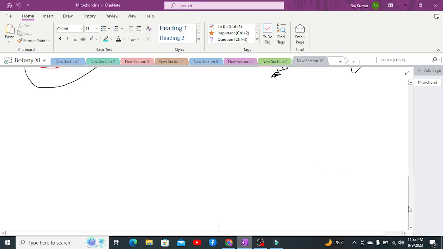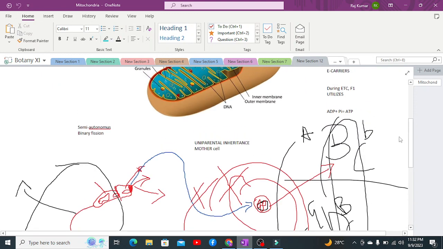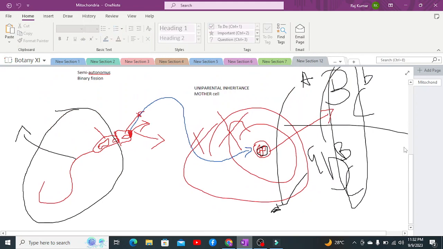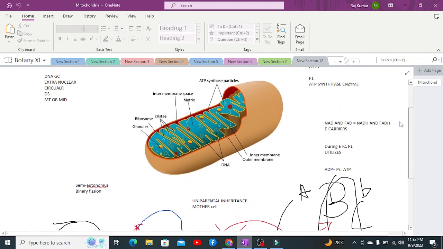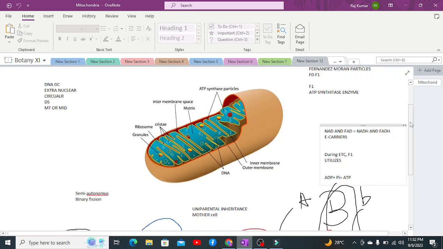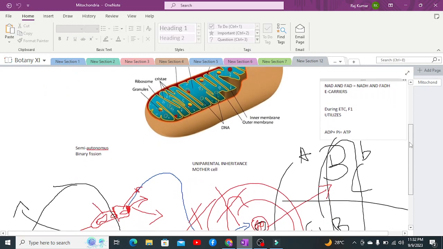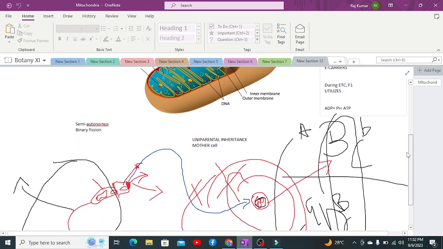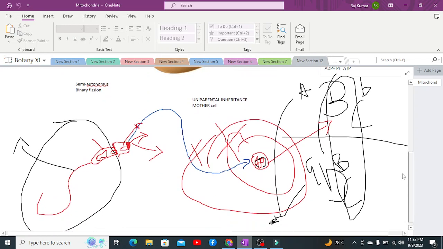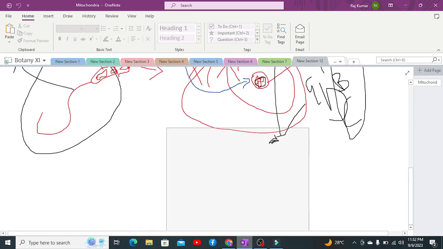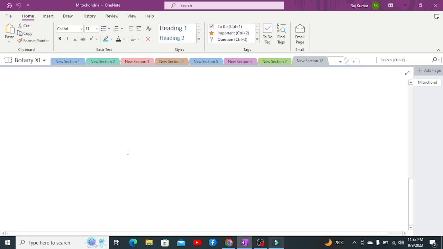So today we are going to discuss a further concept of mitochondria. Previously we discussed some aspects, such as what kind of structure is present inside its inner mitochondrial membrane, whether it is a uniparental or biparental inheritance, how it is a uniparental inheritance, and its semi-autonomous structure. Now we are going to discuss its endosymbiotic nature.